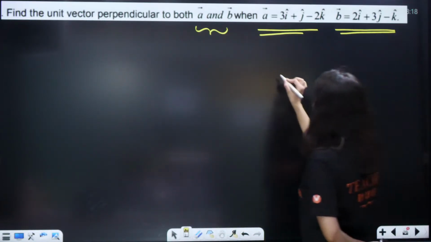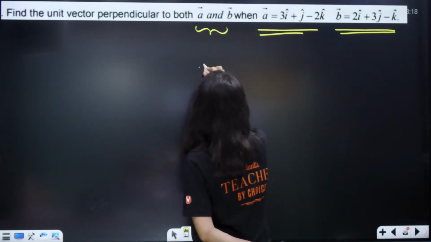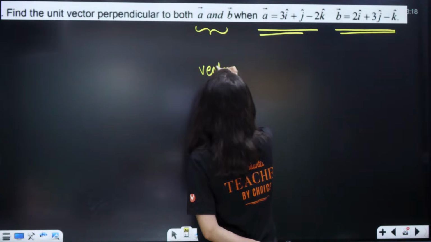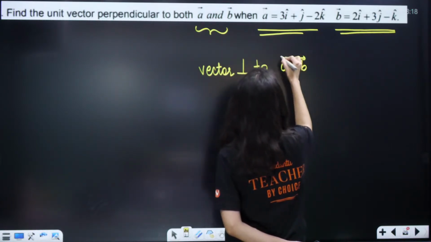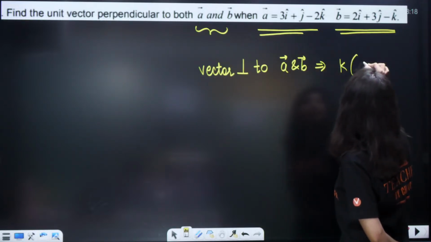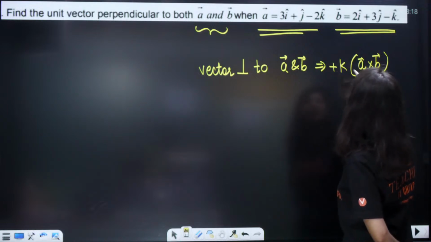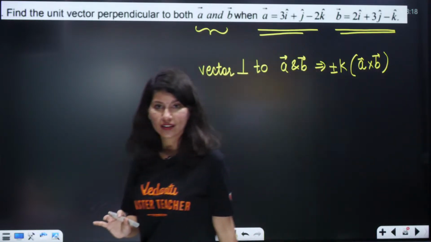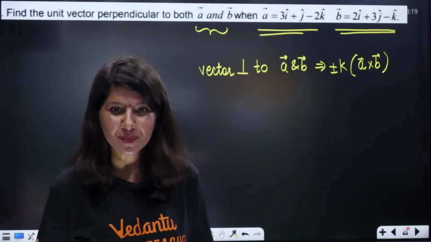So, there is a vector A cross B. Basically, the vector perpendicular to A and B both is K times A cross B, plus minus basically. Vector, their product should be 0.